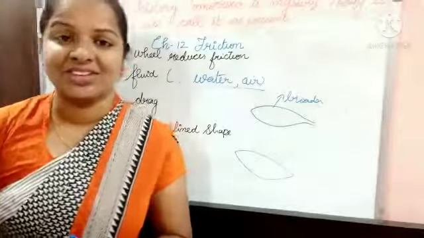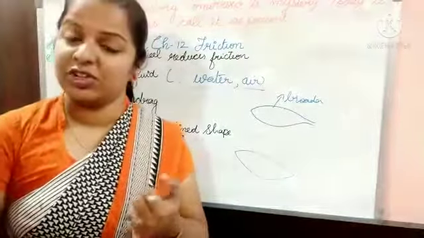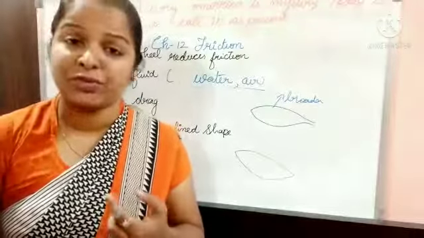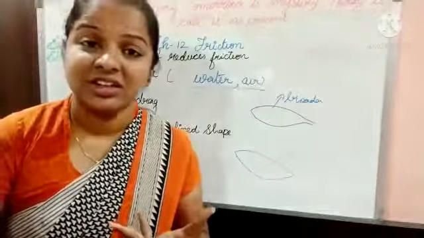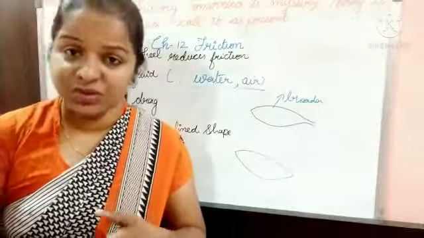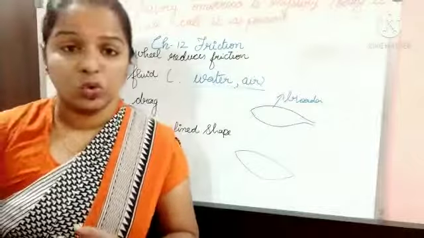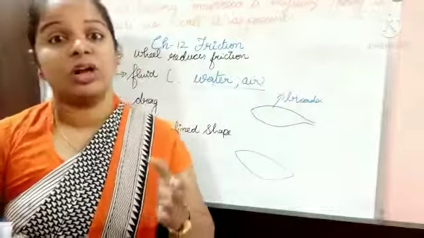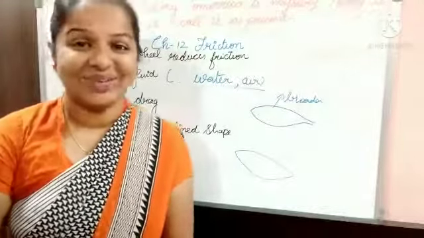What are the things we had studied? We learned what friction is. We learned the types of friction. We learned the useful effects of friction and how to increase and reduce friction. Understand, students? Go through this chapter, read the textbook, and if you have any doubt, you can contact me.